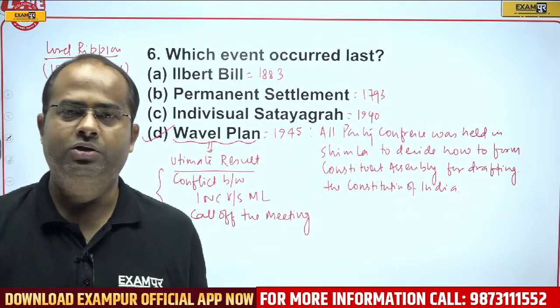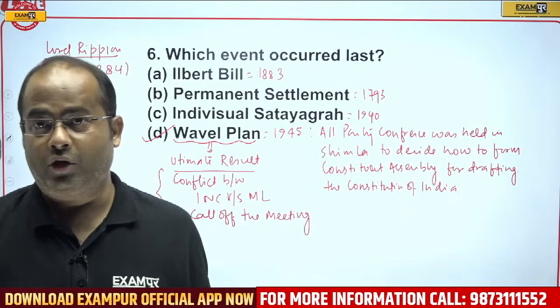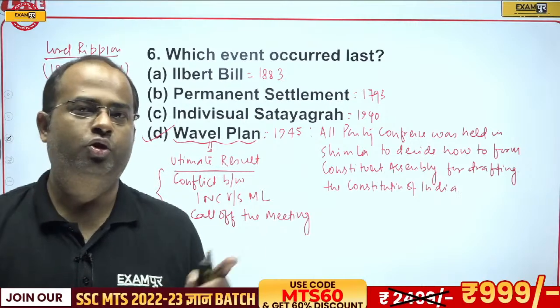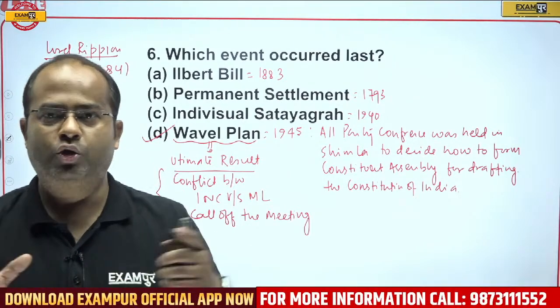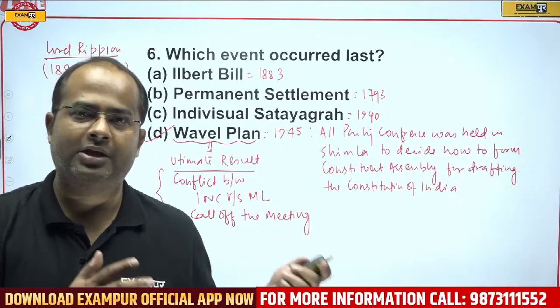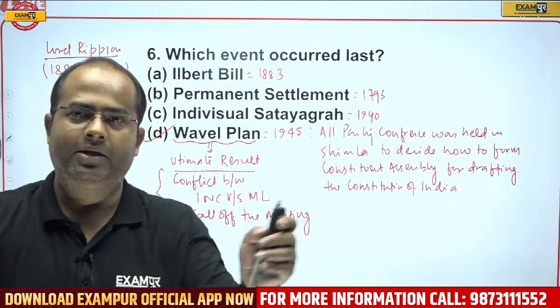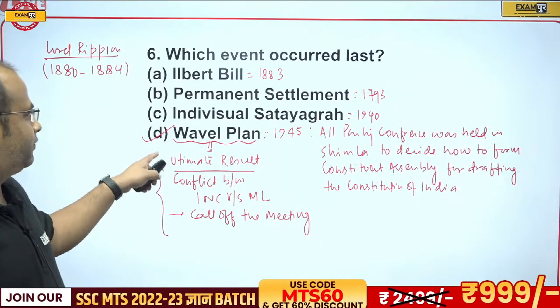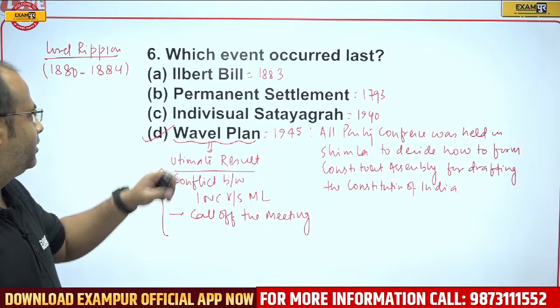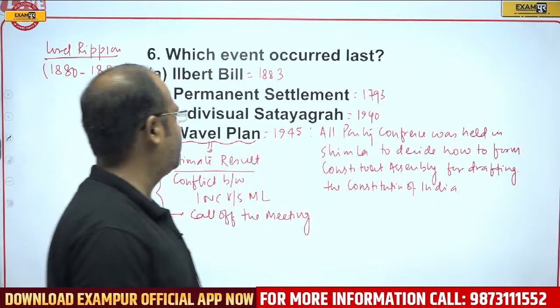There are many Muslim members in Congress, so you cannot claim that you are the only representative of Muslims in India. So there was a bone of contention between Nehru and Jinnah, and finally the meeting was called off. This was the reason for the Wavell Plan failing, and this will be the correct answer, option D.